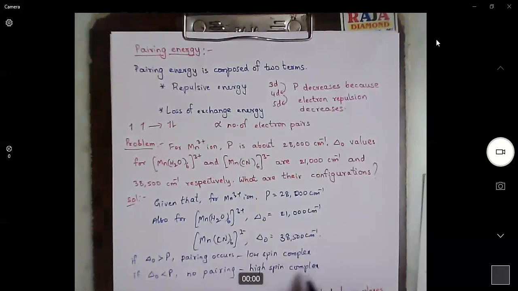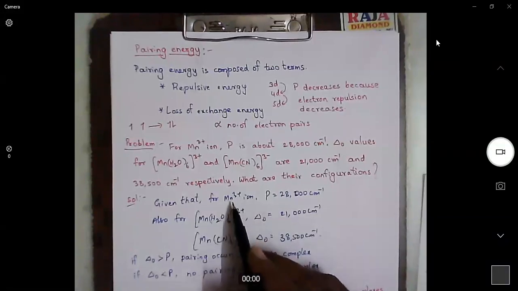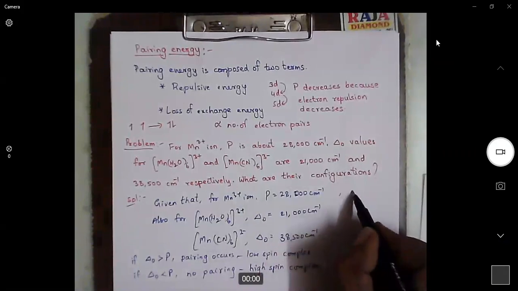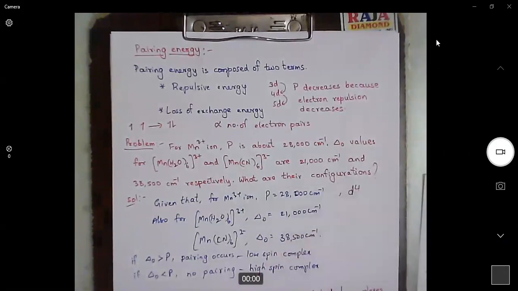If we know what is high spin complex and low spin complex, then it is easy for us to write the electronic configuration. For example, manganese, whose atomic number is 25, in the Mn3+ state has d4 electronic configuration.